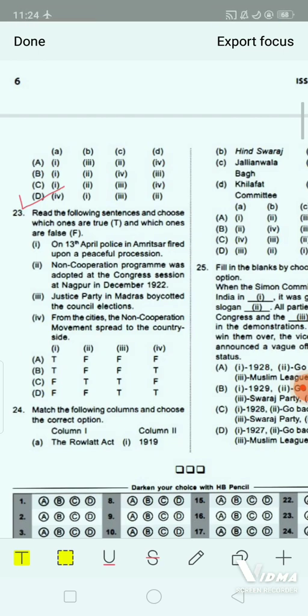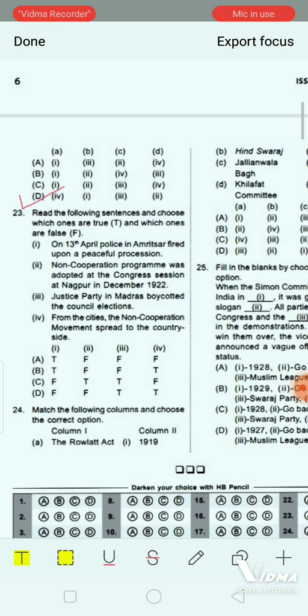Whereas in option C, number 1 is false, number 2 is true, number 3 is true, number 4 is false. And option D, number 1 is false, number 2 is false, number 3 is true, number 4 is true. So the correct answer of this question will be option B.